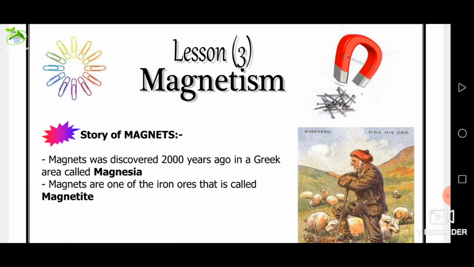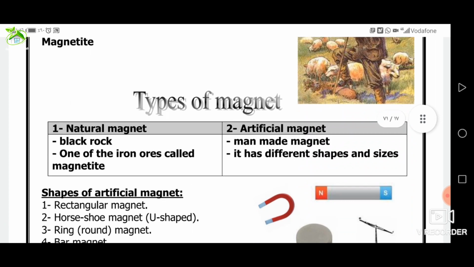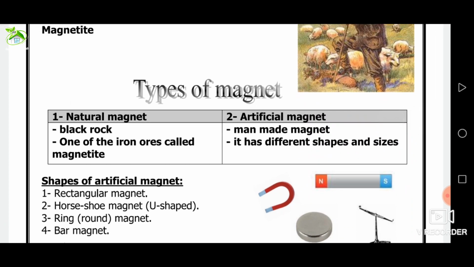2000 years ago, the ancient Greeks found a type of black rocks located in an area named Magnesia. This type of rocks has an attraction force to any material made of iron. Scientists call these black rocks natural magnet, and its attraction force magnetism.